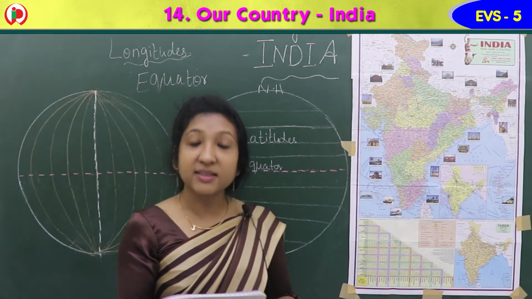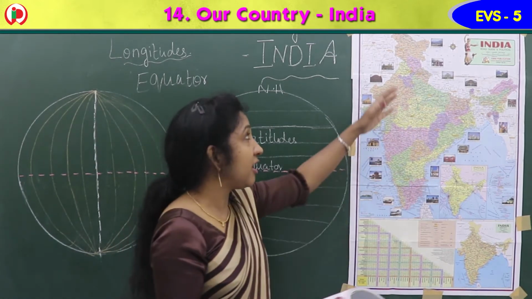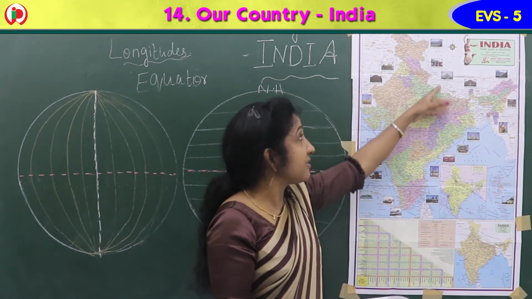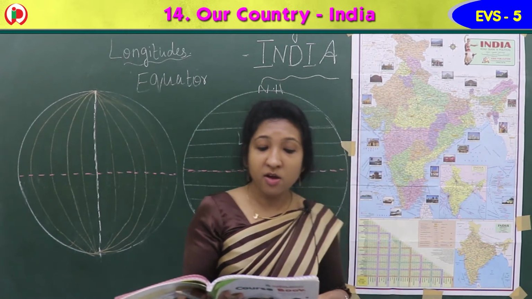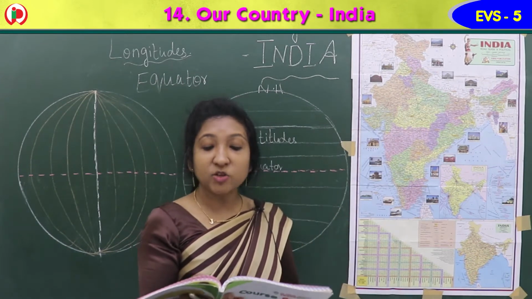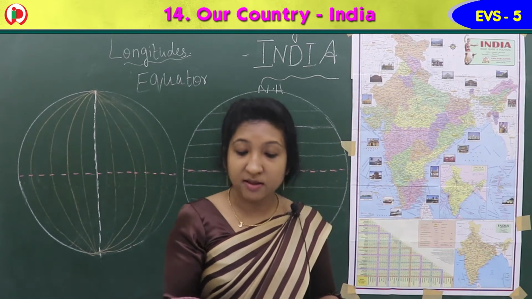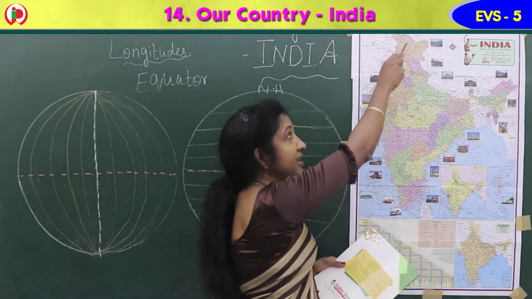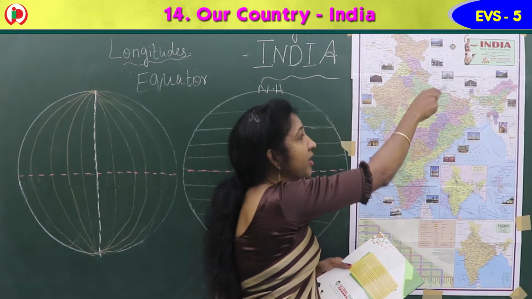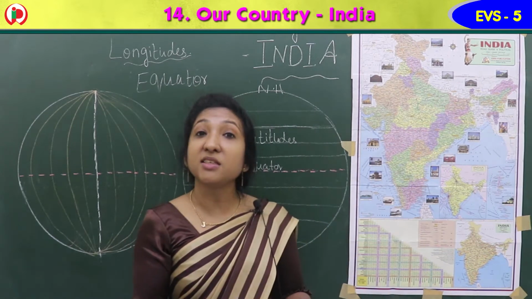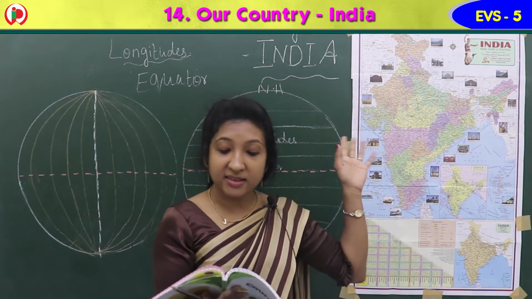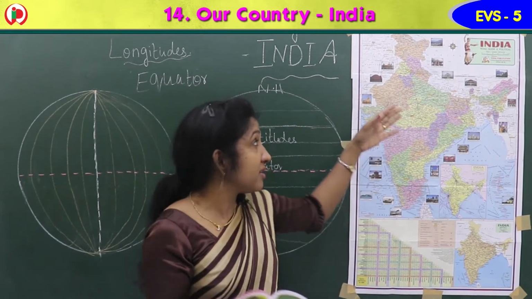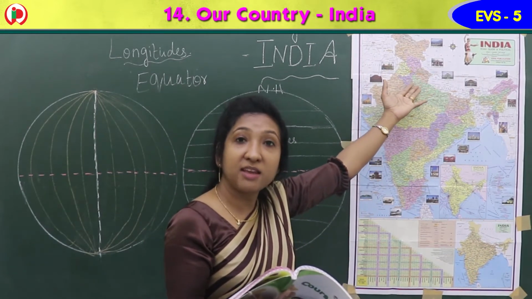Yes, the first one is the Himalayan mountains. First we learned the lofty Himalayas, the tall Himalayas, are in the north part of India. Here it lies. The Himalayan mountains are divided into 3 main parallel ranges. The northmost is the Great Himalaya. Here we can see the Great Himalaya. The world's highest peak, Mount Everest, we can see in this range. Mount Everest is here in the Himadri, we say.